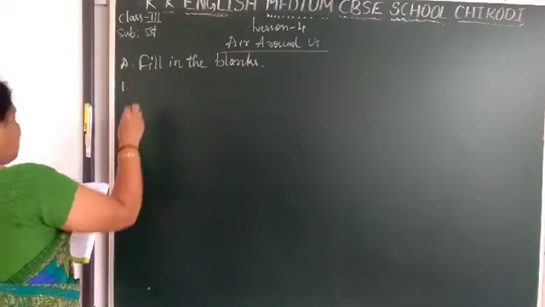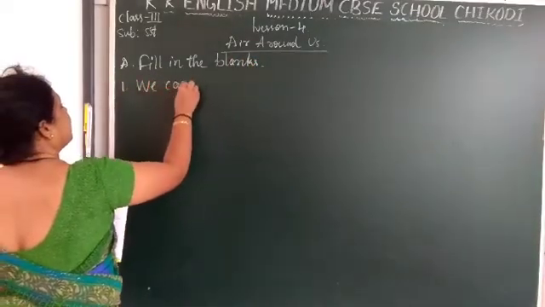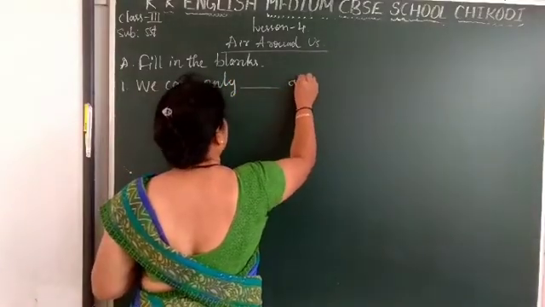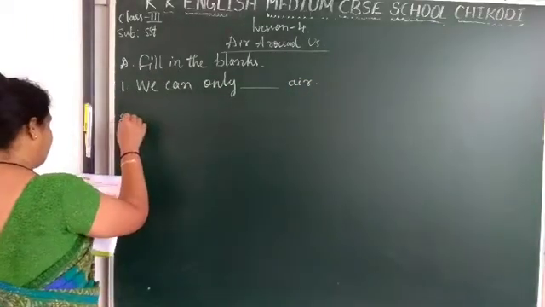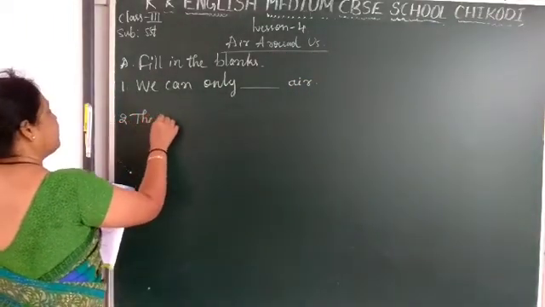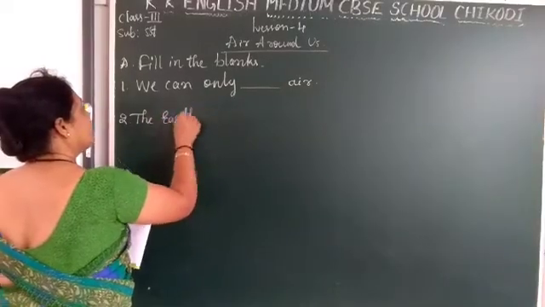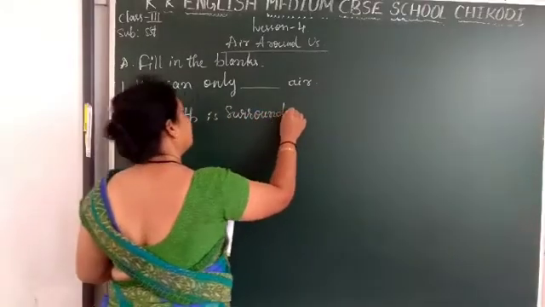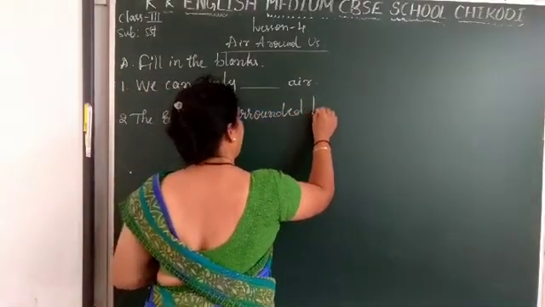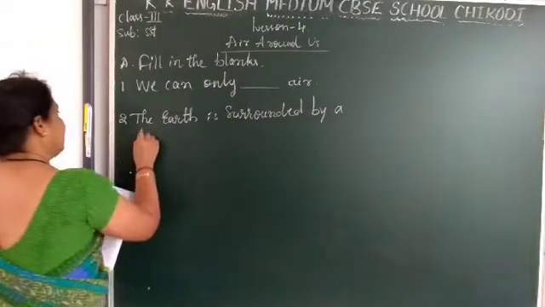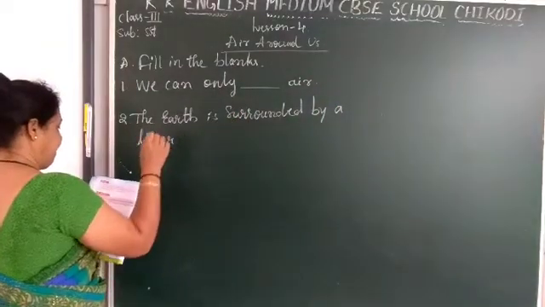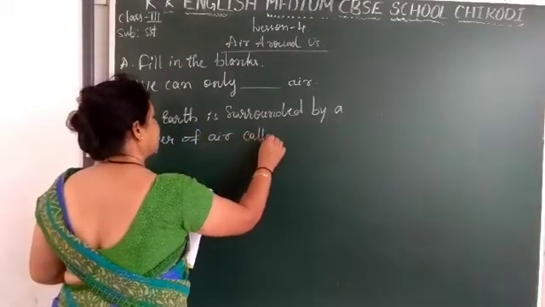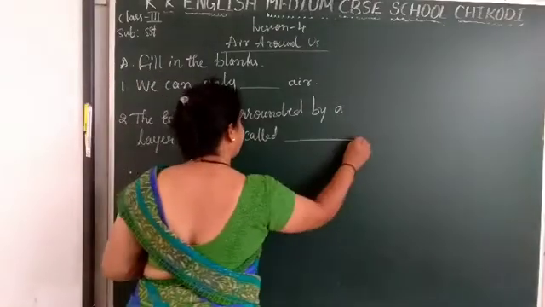First I will write down the questions. Number 1, we can only dash the air. Number 2, the earth is surrounded by a layer of air called dash.